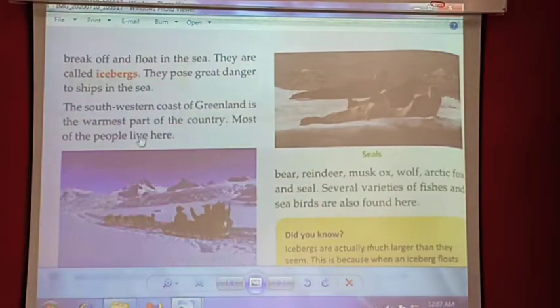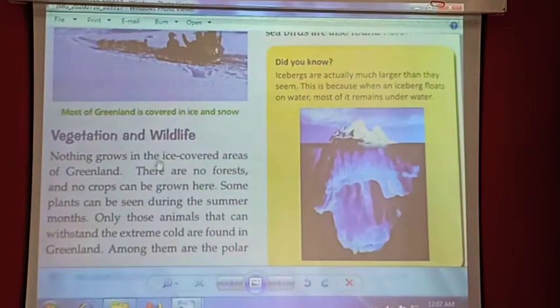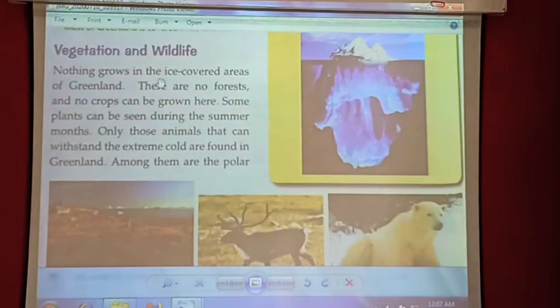The southwest coast of Greenland is the warmest place in the country. Most of the people live here because of the temperature. Then we discussed vegetation and wildlife: nothing grows in the ice-covered areas of Greenland because almost 80% of its land is covered with ice, like white snow. There are no forests, and no crops can be grown here. Some plants can be seen during the summer months.